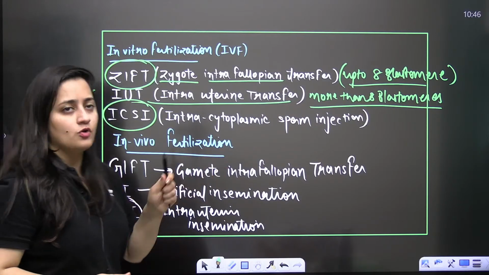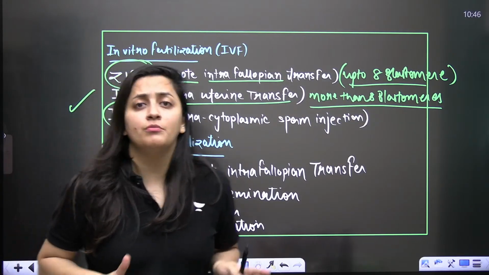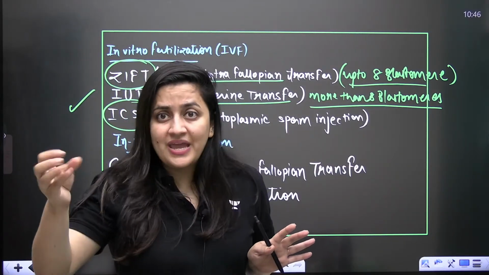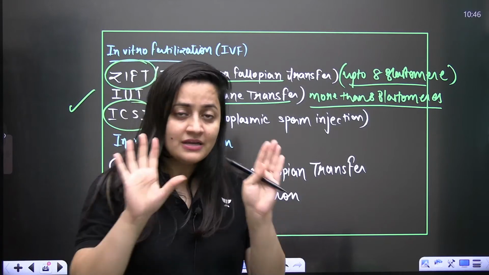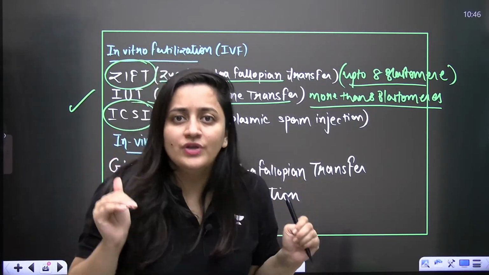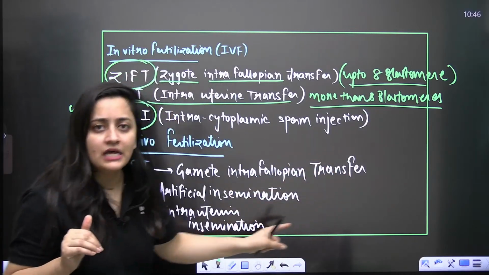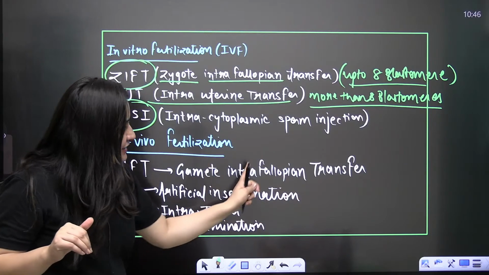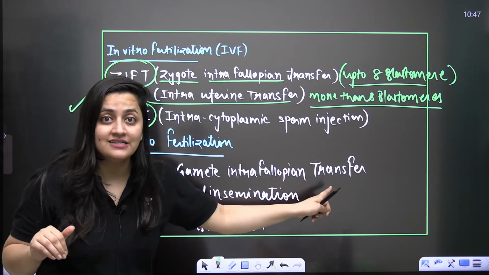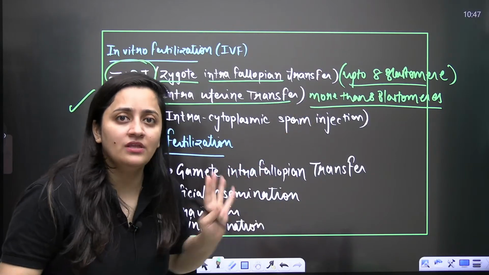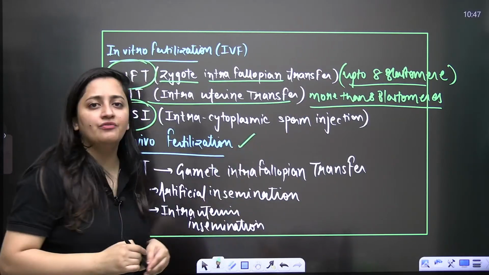Now gamete intrafallopian transfer. In some people gamete formation is not proper, in the female or the male, but the uterus is good for implantation and can bear the pregnancy. In that case only gametes will be transferred within the fallopian tube. Gamete intrafallopian transfer means fertilization will be within the body, so that is in vivo fertilization.